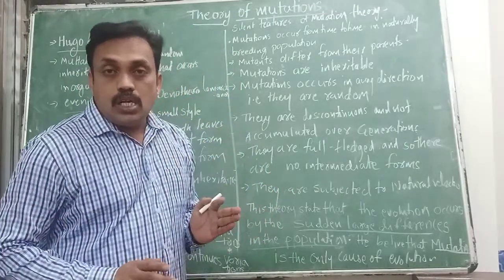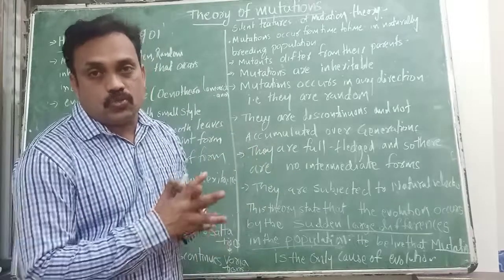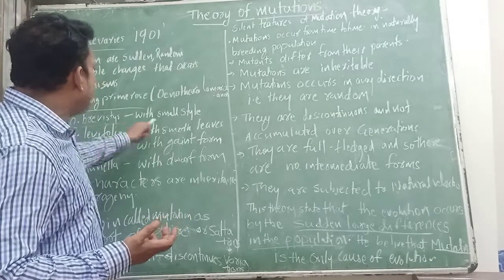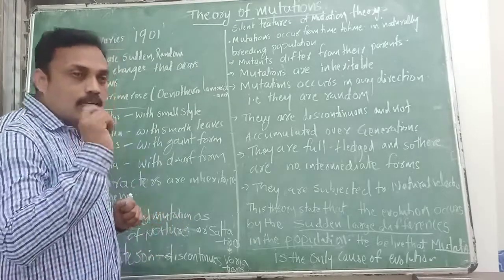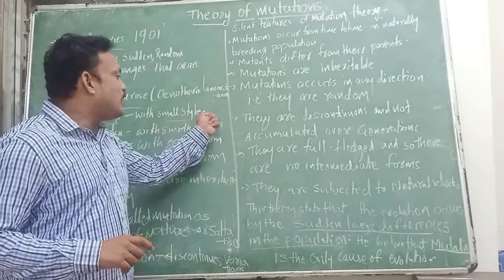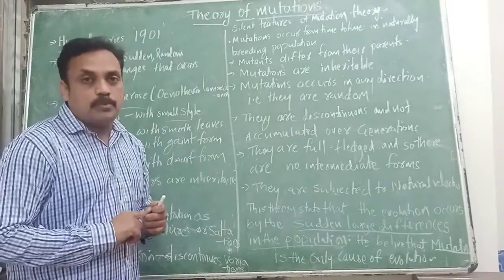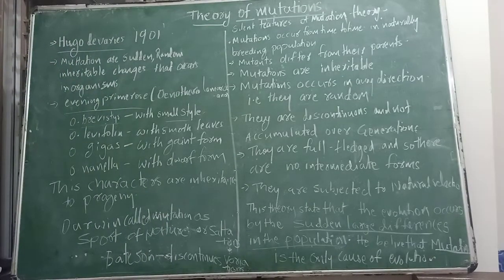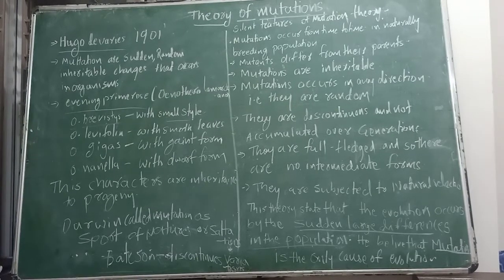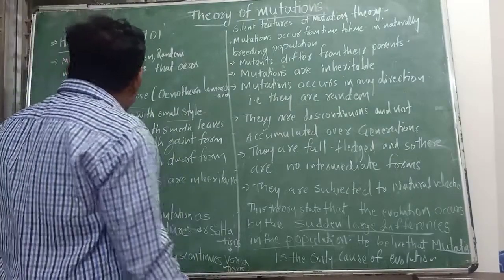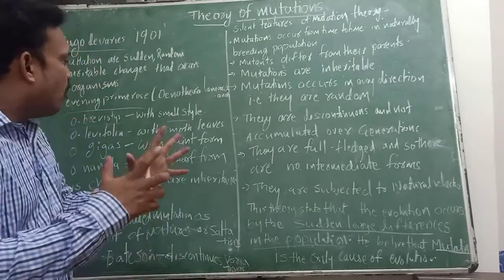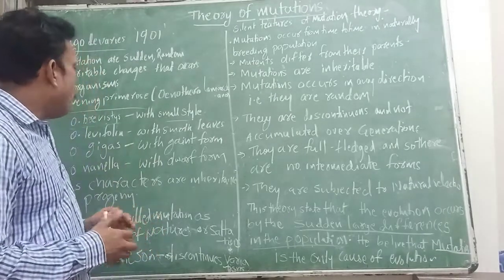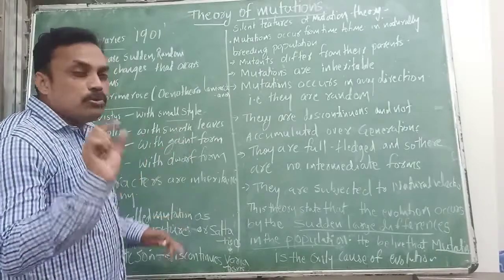What changes did he observe? In Oenothera brevistylis, he observed a small style in the flower. In Oenothera laevifolia, he observed very smooth leaves.